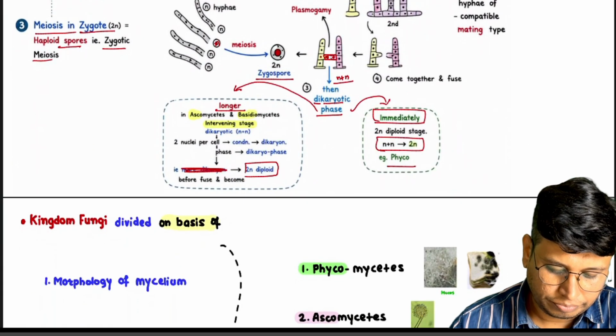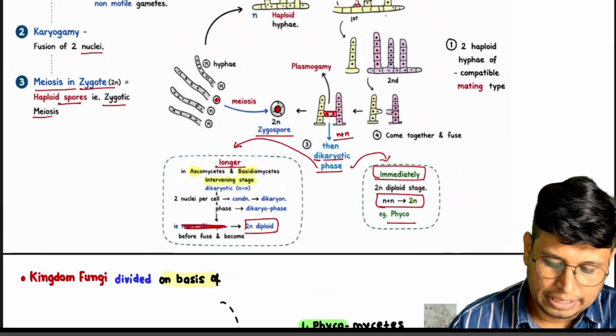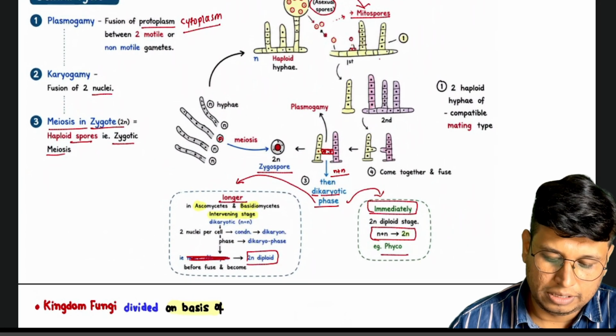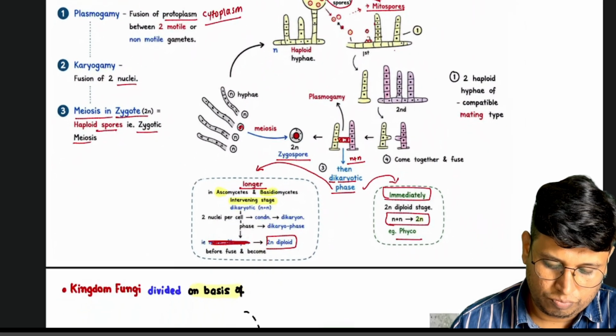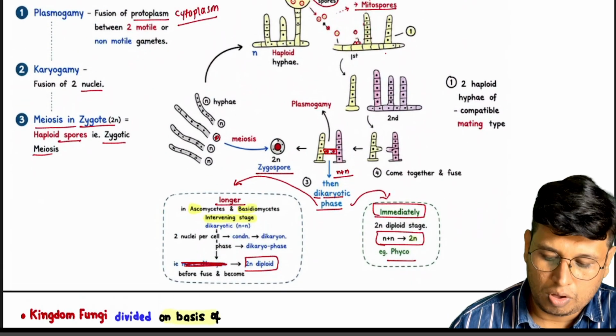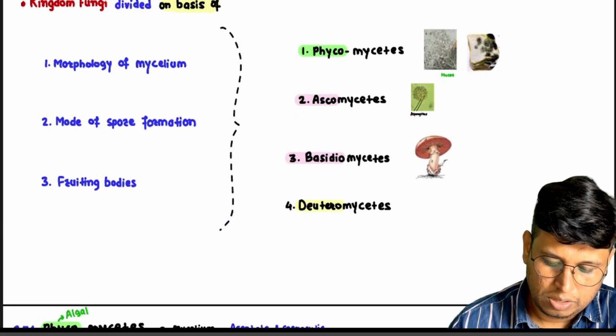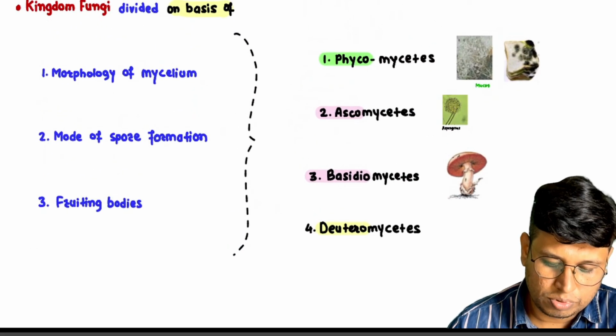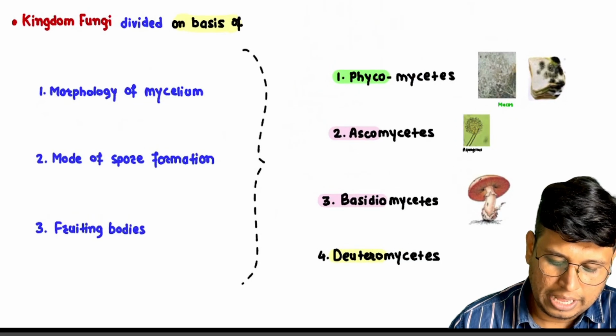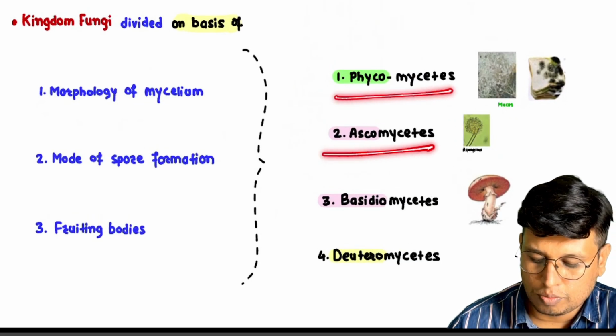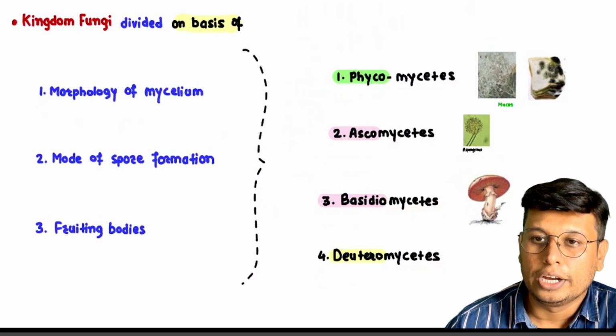So this is it. Next time we will see the four groups of fungi, that is Phycomycetes, Ascomycetes, Basidiomycetes, and Deuteromycetes.